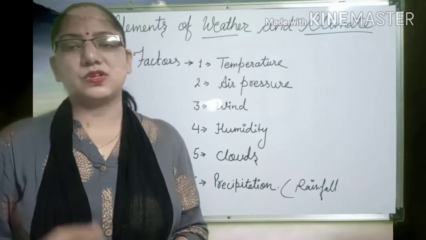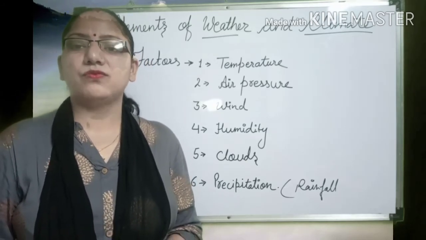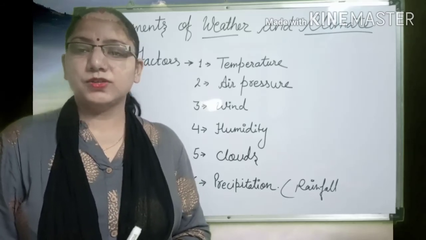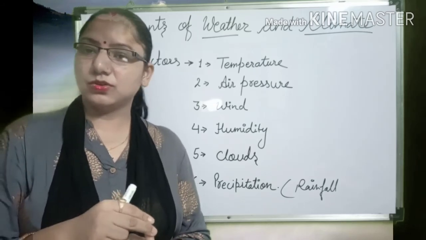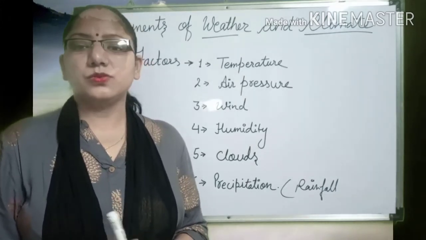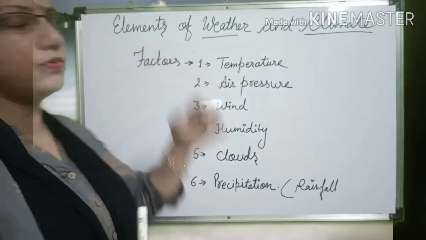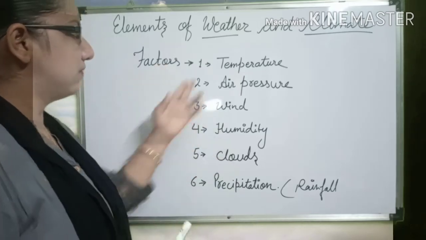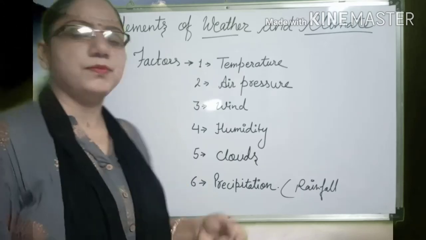Then in this video, we studied the structure of our atmosphere, the 5 layers: troposphere, stratosphere, mesosphere, thermosphere, which is also called ionosphere, and then the exosphere. After that, a little introduction to the elements of weather and climate, the 6 elements: temperature, air pressure, wind, humidity, clouds, and precipitation.